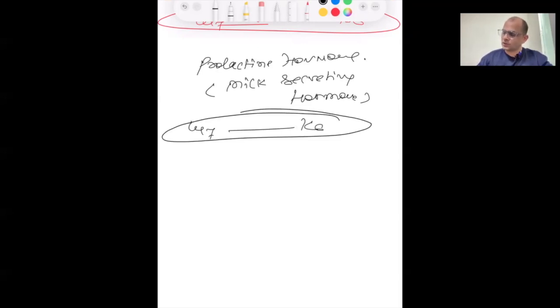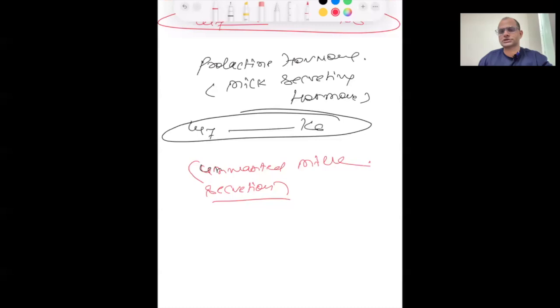Sometimes there is unwanted milk secretion also. Unwanted milk, like maybe some female is not pregnant and has not delivered a child, still milk is coming from the breast. There is unwanted secretion. Then also we have to work on this prolactin hormone. Prolactin hormone means PRL. In short, we are telling PRL.